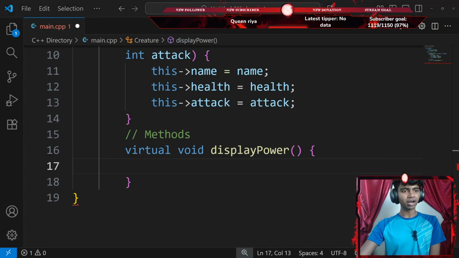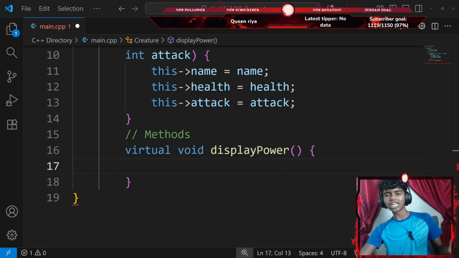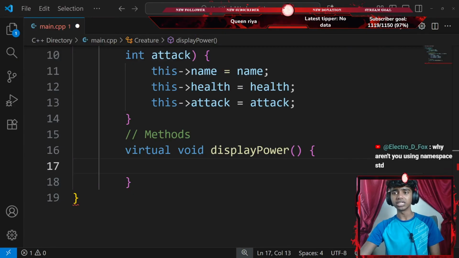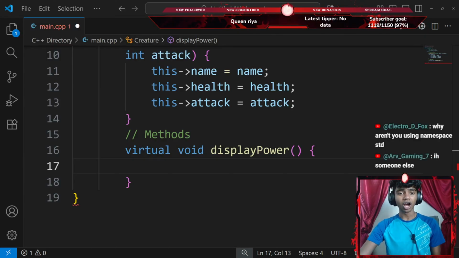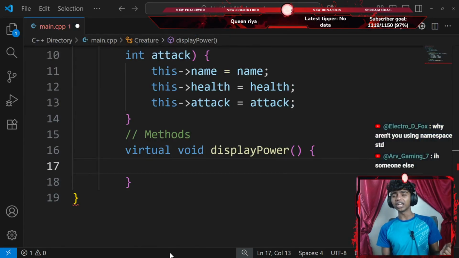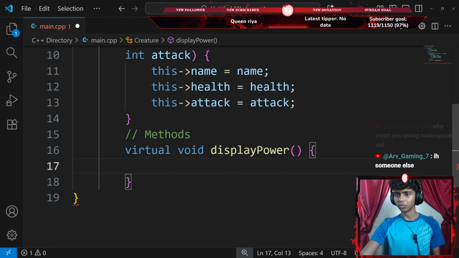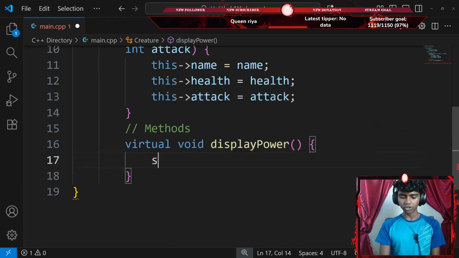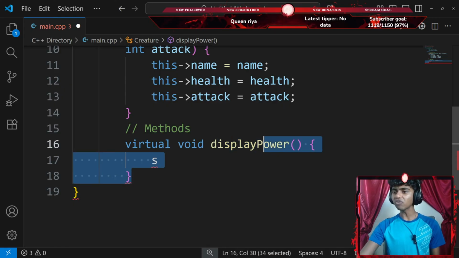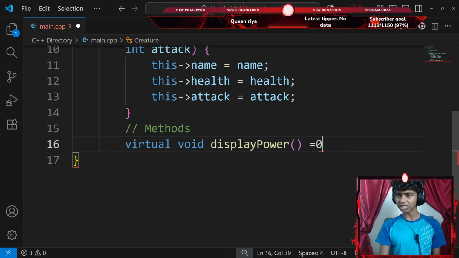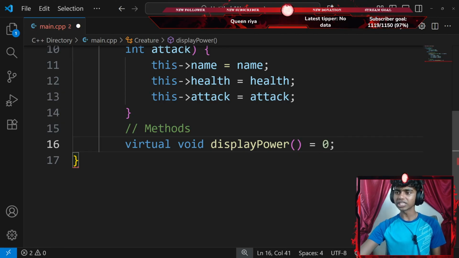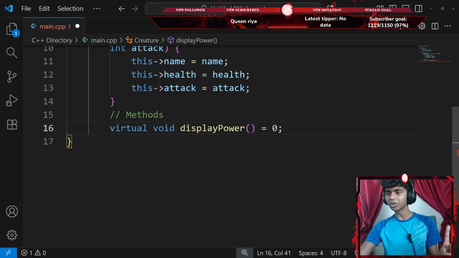Okay, that said, what about using namespace std? Honestly, the reason I'm not using namespace std is because many of you guys told me that eventually in bigger projects, not prefixing with std can cause name conflicts. So it's a pretty good practice to avoid using namespace std. Okay, that said, I go with a virtual void display power method. Actually, this should be a pure method. So instead of adding a pair of curly braces, I'll just set that equal to 0, ending with a semicolon. This is a pure virtual function now.